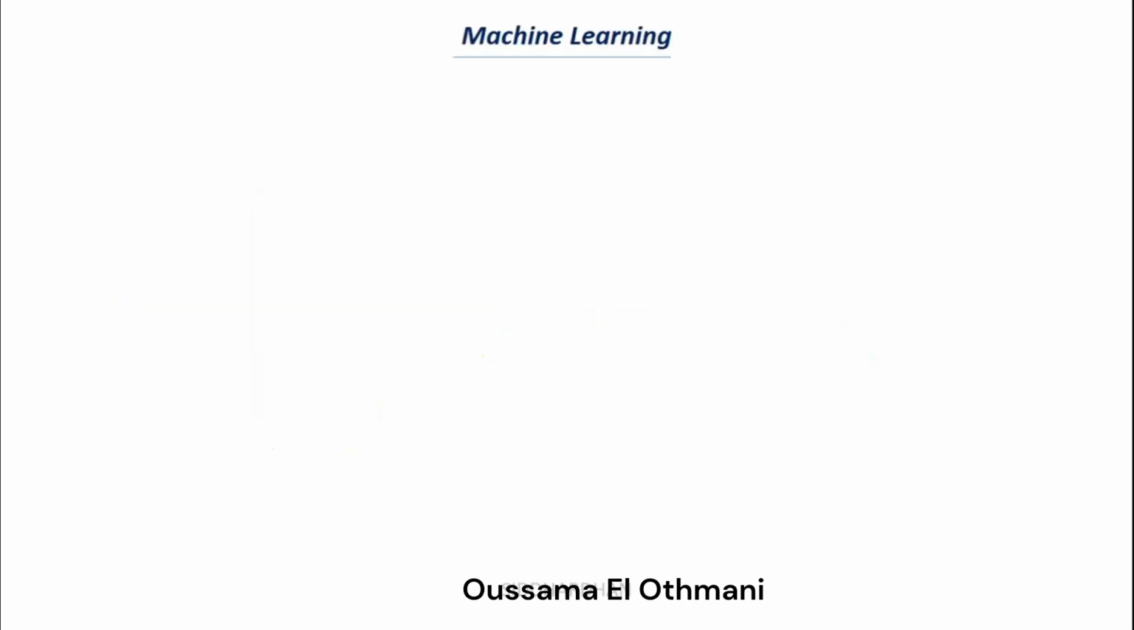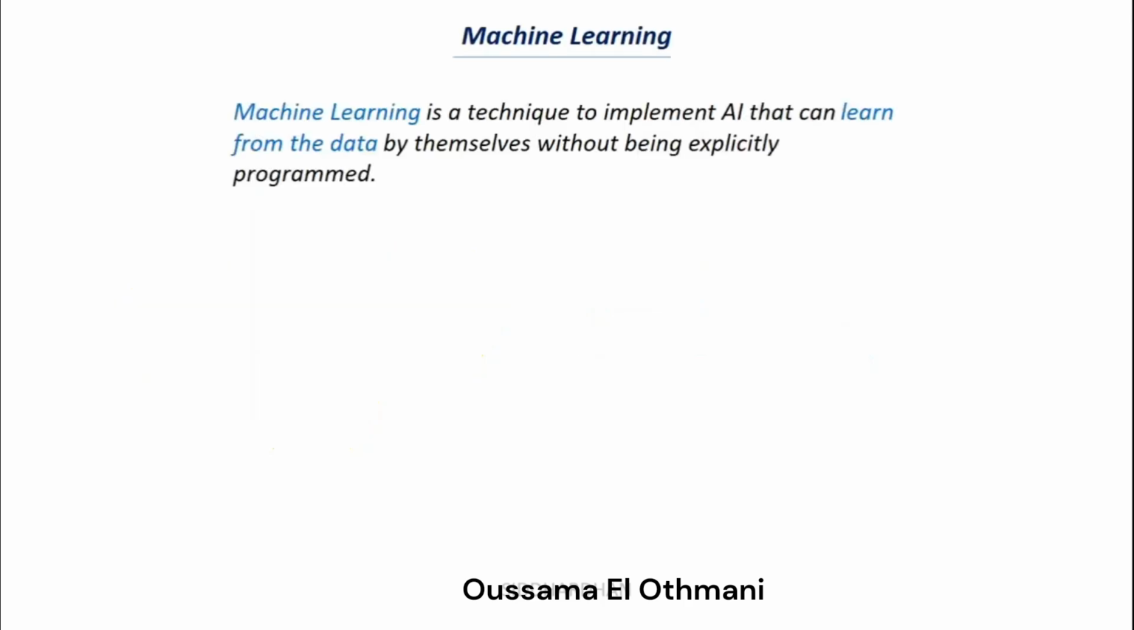So machine learning is a technique to implement artificial intelligence that can learn from the data by themselves without being explicitly programmed. The ultimate goal in machine learning is to make intelligent machines, right? And how we do it is by making the machine learn from the data. We don't do explicit programming, which means we don't tell the machine exactly what it has to do. So it has to find those ways by itself. I'll try to explain this with an example.